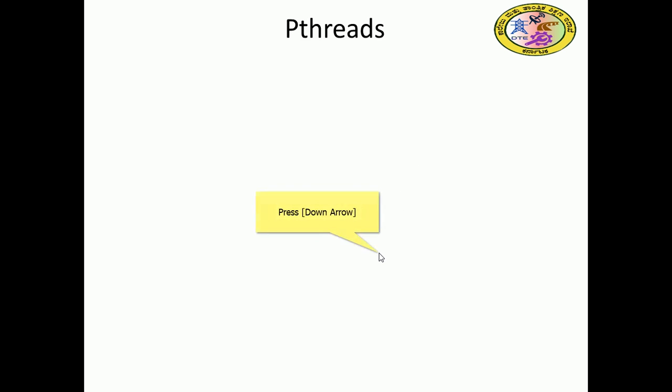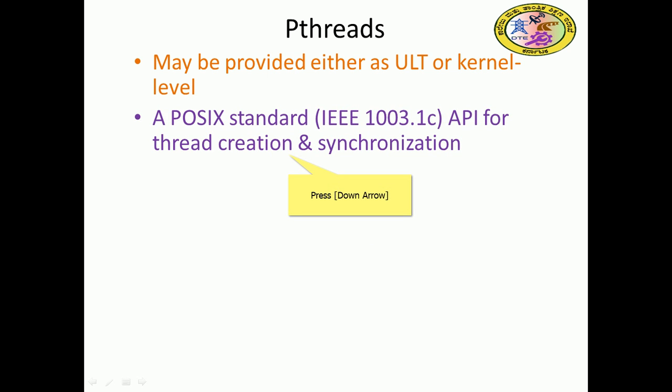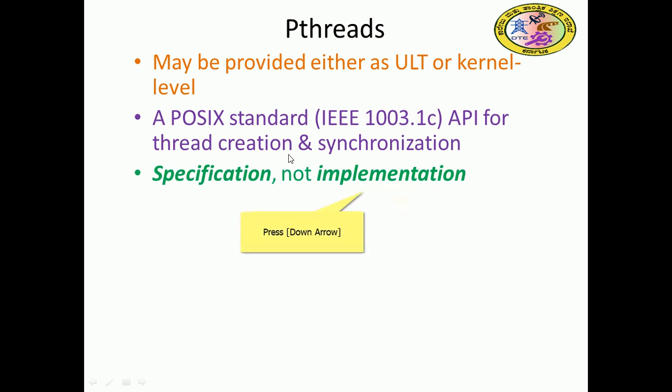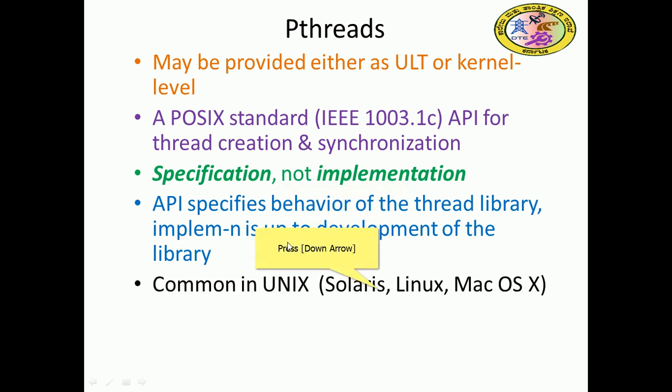That is Pthreads. What is Pthreads? It may be provided either at user level or kernel level. The POSIX standard, IEEE 1003.1c, is the API for thread creation and synchronization. It is a specification, not an implementation: it specifies the behavior of the thread library, and the implementation is up to the developers of the library. It is common in Unix, Solaris, Linux, and Macintosh, which use Pthreads.